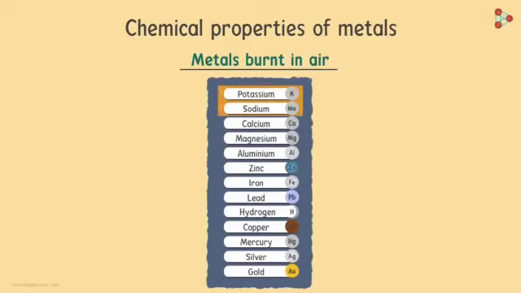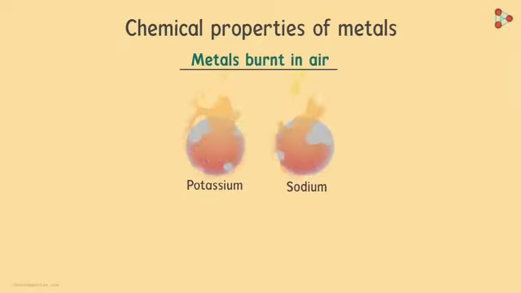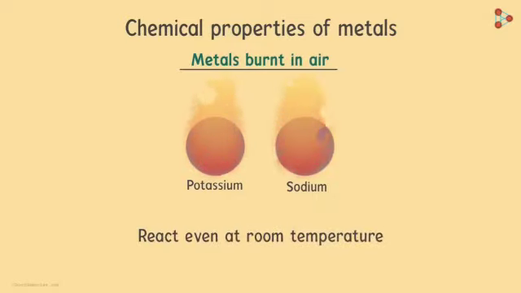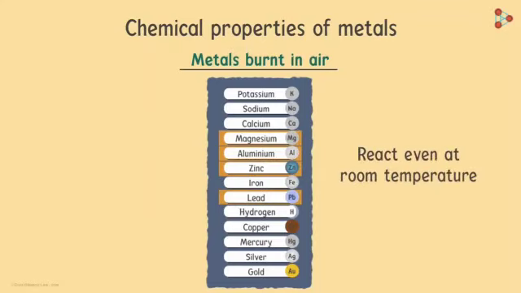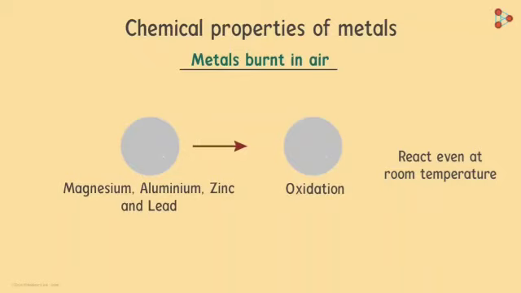Alkali metals such as sodium and potassium react vigorously with oxygen. In fact, they react even if they are just kept in the open, that is, at room temperature. They don't even need fire to ignite the reaction. What about the other metals? Metals such as magnesium, aluminium, zinc and lead also react with oxygen at room temperature, but they react a bit differently. When they react with oxygen, their surfaces get covered with a thin protective layer of oxide. This layer protects the inner part from being oxidized.